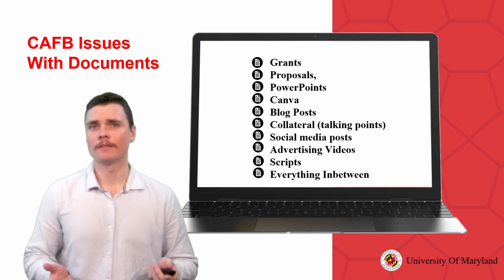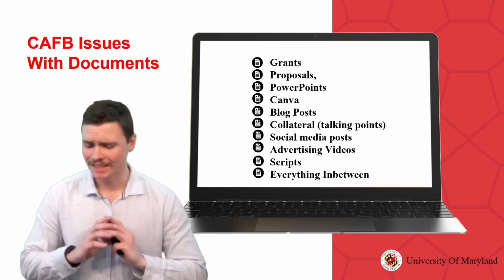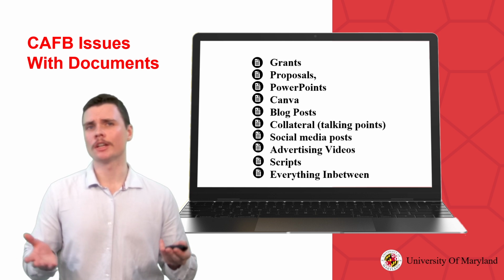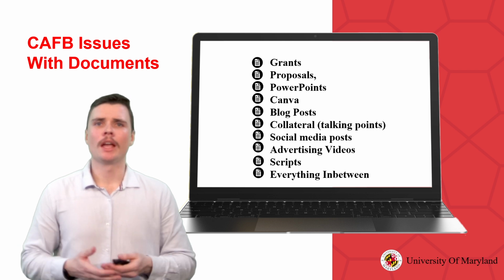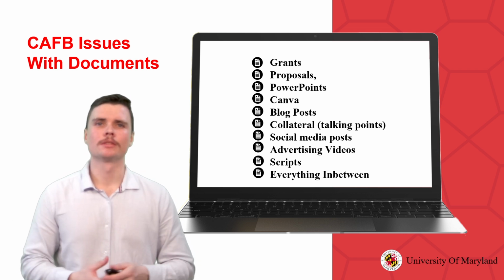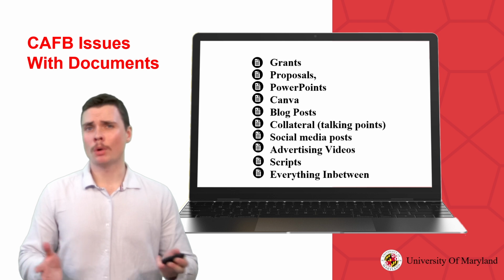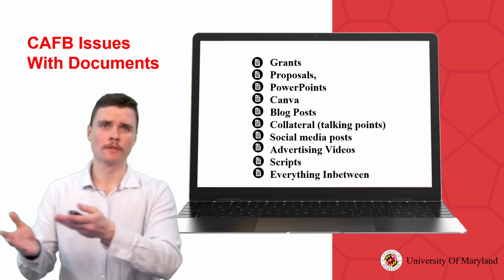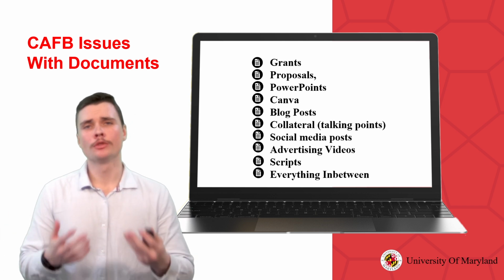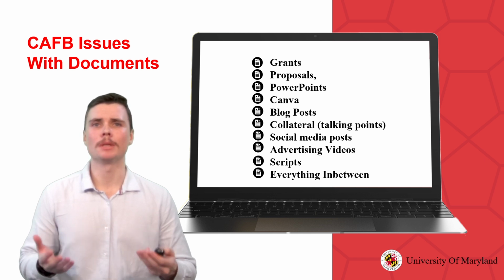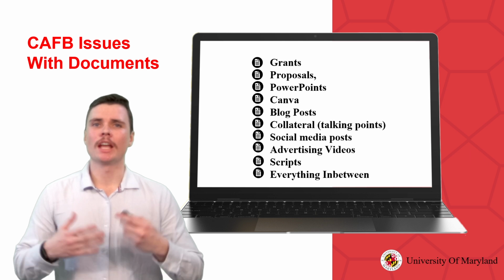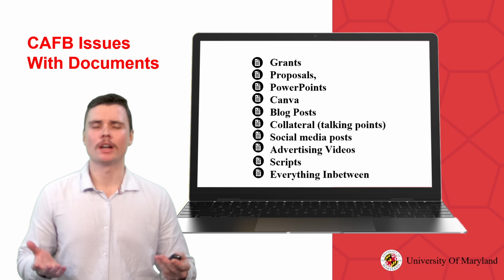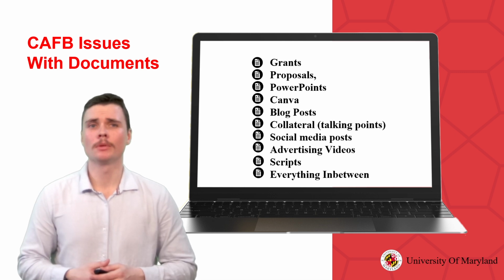The Capital Area Food Bank fundraising and communications teams spend countless hours drafting and revising documents, which could include things like grant proposals, reports, outreach materials, and many other documents. These documents are then used in a wide range of functions, which could include things like connecting partners, such as donors, farmers, and other food pantries, to the Capital Area Food Bank so that they can meet their resourcing needs, reaching out to the wider community to bring on board more partners, and then also connecting and advertising with the end consumer, which are people who are food insecure.